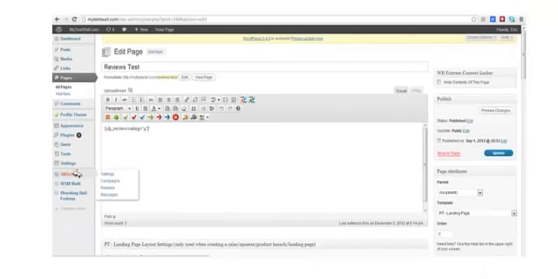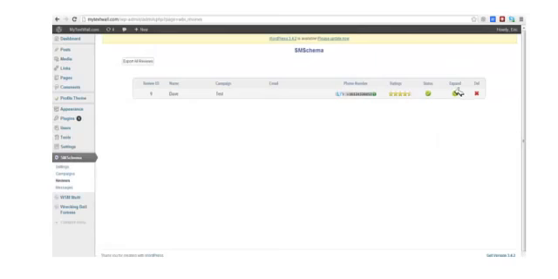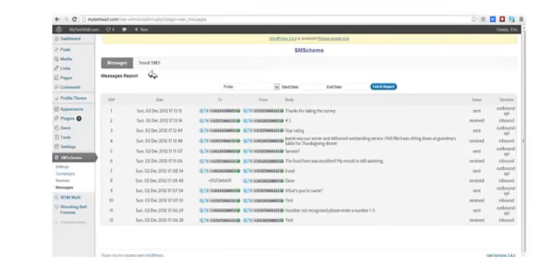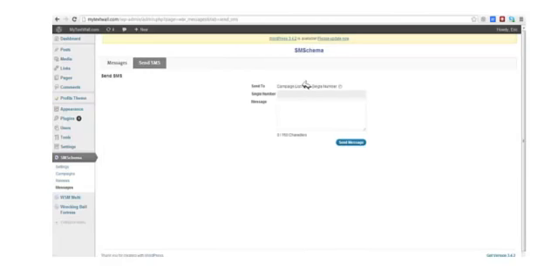Let me show you a few more things about this. We can also come in and take a look at all of our reviews and export them in a CSV format. And then we can also come in here, because we want to build an SMS list, right? We want to come in here and send an SMS. We can do that right from within the platform. We can send it to the entire campaign list, or we can send it to a single phone number, and then we would just enter the number, enter the message, and hit send. The SM Schema plugin is the most powerful reputation management plugin you've ever gotten your hands on.